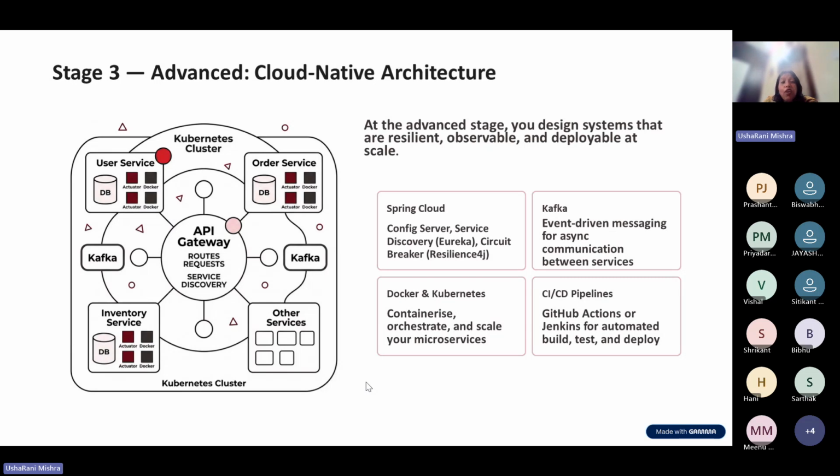As part of this course, you will go through the Spring Cloud module, then the Spring Kafka module, and the Docker and Kubernetes modules. Then I will build a CI/CD pipeline using Jenkins, just to build, test and deploy, to give a real-time environment, a real-time feeling. So this is what I have planned to take you from stage 1 to stage 3.